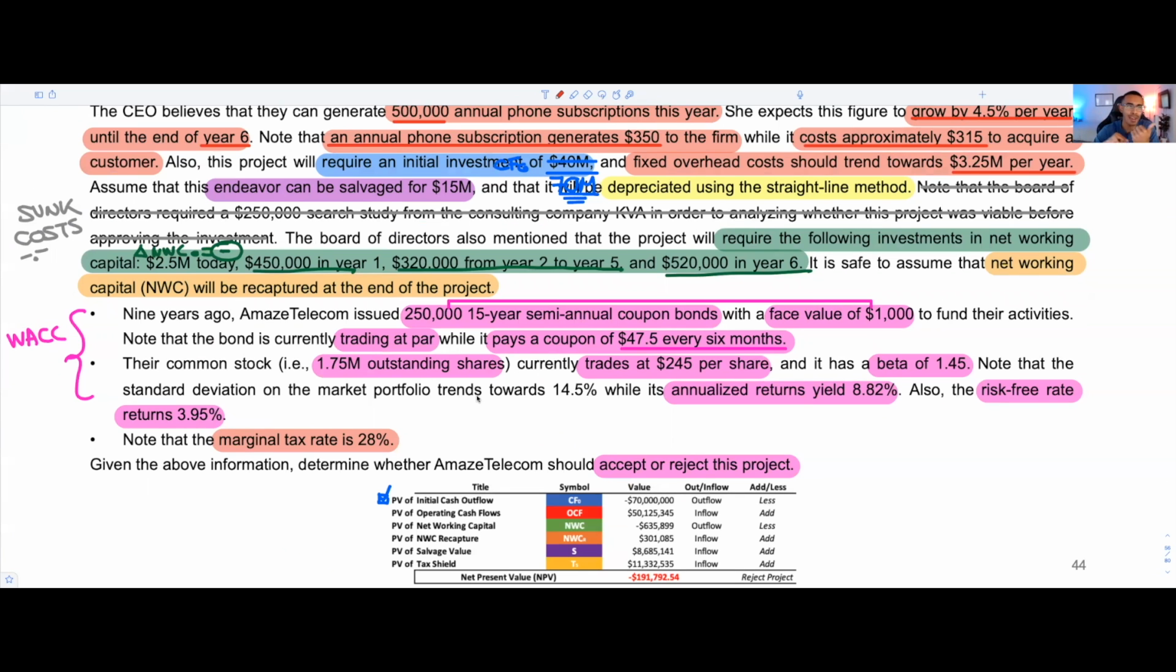But the thing is, we don't have our K, because K is going to be our cost of capital. And since we don't have our cost of capital, we need to solve for WACC. They gave us a bunch of information below in order for us to do so. So what we're going to do now is solve for WACC together. I'm going to really walk you through the steps and make sense of them.